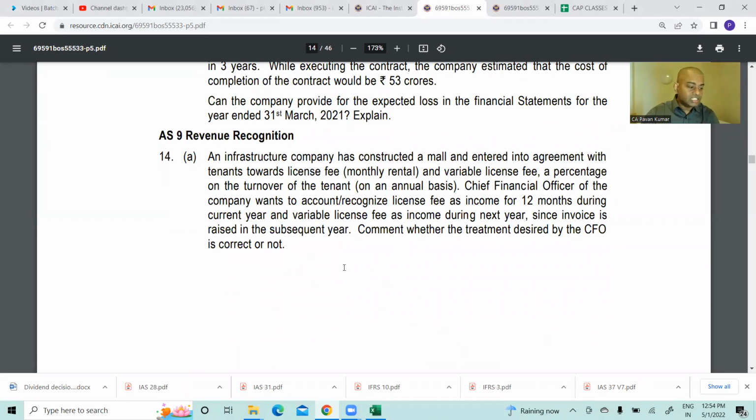Vrinda, can you read this please? Yes, sir. An infrastructure company has constructed a mall and entered into agreement with tenants towards license fees, monthly rental, and variable license fees, a percentage on the turnover of the tenant on an annual basis. The Chief Financial Officer of the company wants to recognize license fee as income for 12 months during the current year and variable license fee as income during next year, since invoice is raised in the subsequent year. Comment whether the treatment desired by the CFO is correct or not.